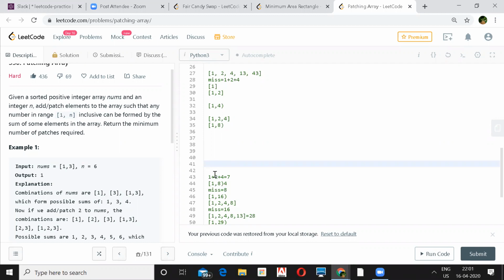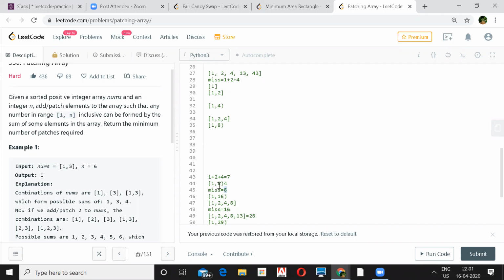When you have seen only 3 elements in the array, you can't generate 8 out of it. You could have added 13 also, but the problem is that by adding 13, you will increase the range. You have to add the minimum. It's better to add the minimum number to get that 8 from the array. Yeah. So I'm adding this 8.